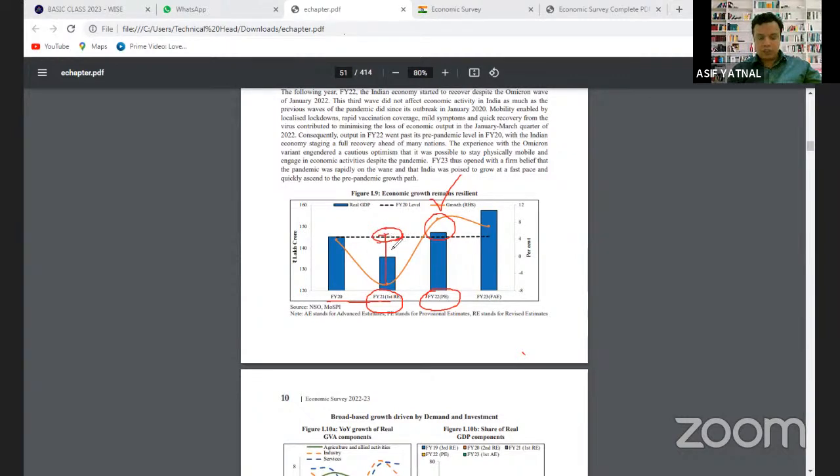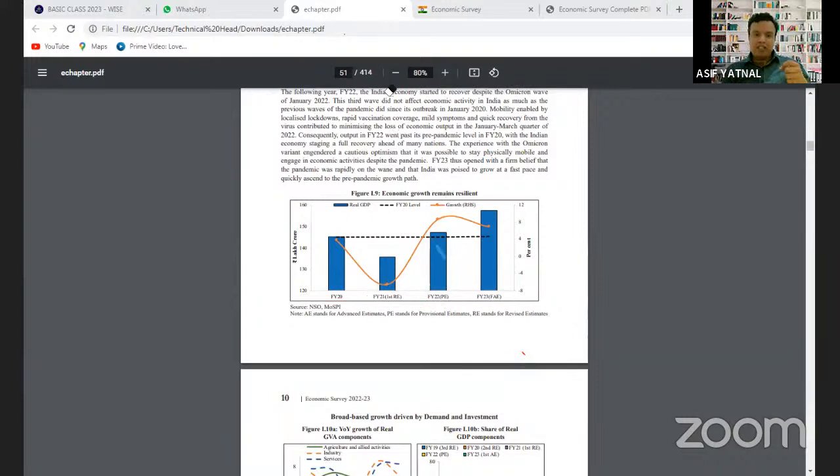But suddenly when the base year changes, of course, 2013-14 के base year के prices अगर आप calculation करेंगे तो real GDP कम ही होगा. When you change the base year from 2014-15 to 2017-18, since the prices increased, the real GDP is also increased. So this is what is called a base effect.